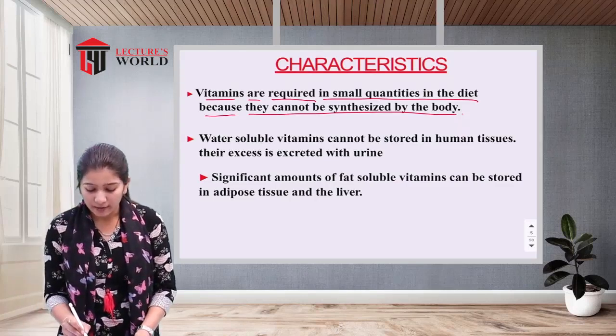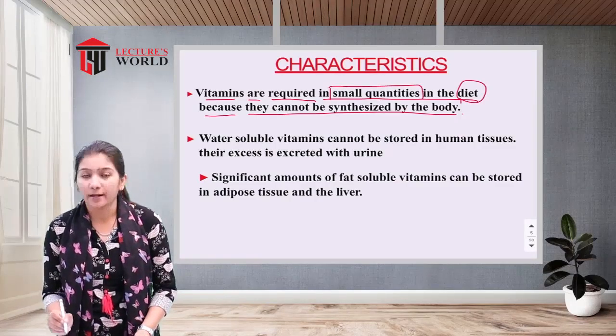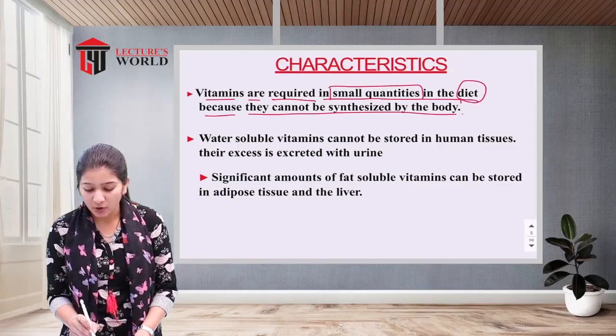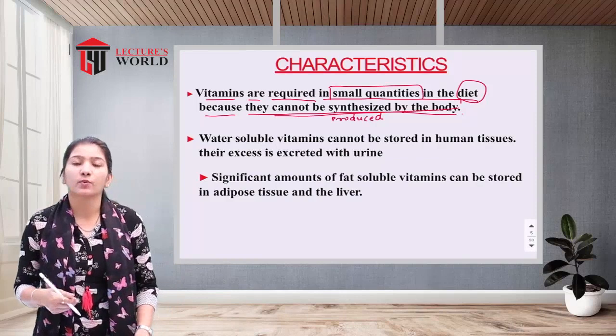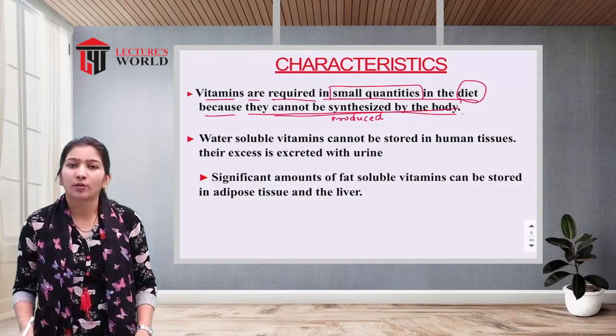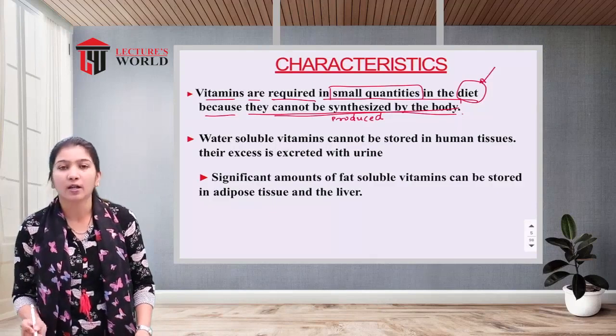To fulfill the daily requirement of vitamins, we must have a diet which is rich in vitamins.